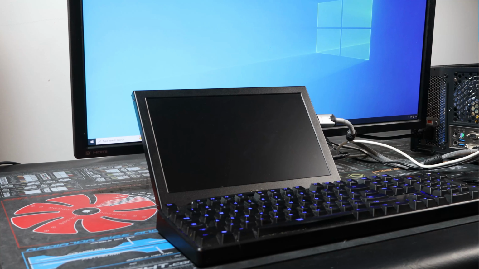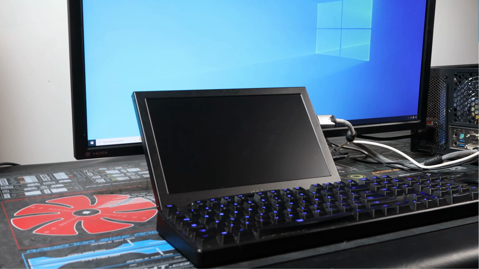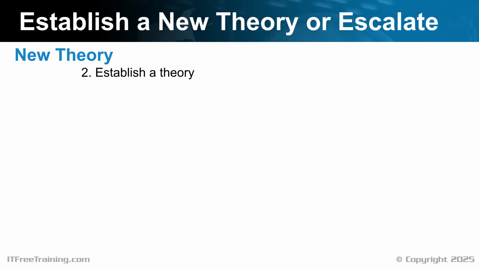After testing, I no longer believe this to be the case, so I will now move on to the next step in the model. The next step is to establish a new theory or escalate. Establishing a new theory is essentially going back to step 2. So once you establish a new theory, do you go to step 3 and test it? Yes, you do. Thus, you can see that the model becomes a loop at this point.